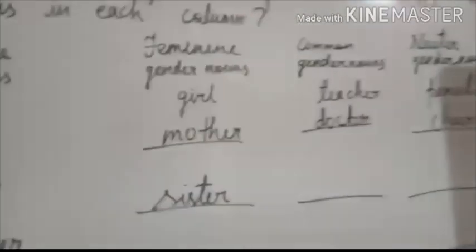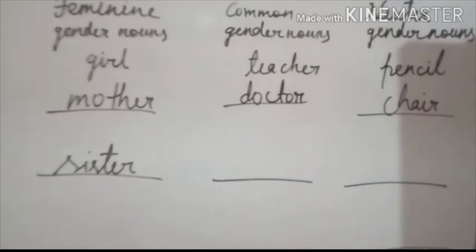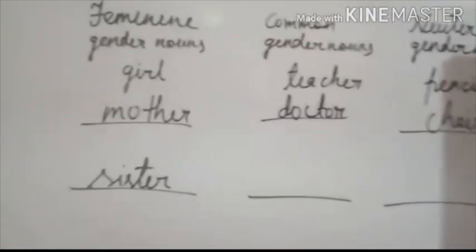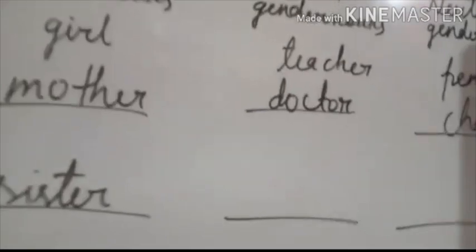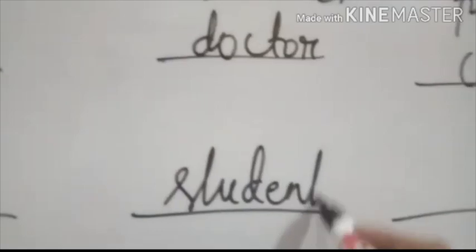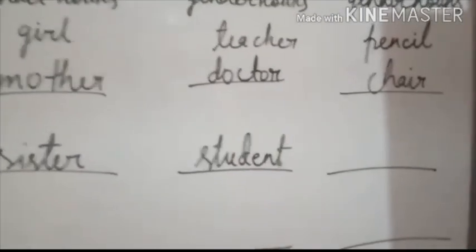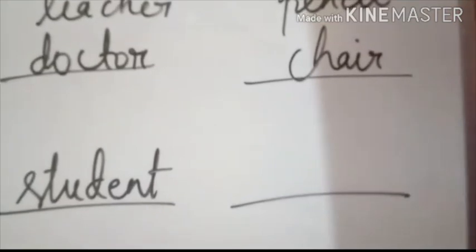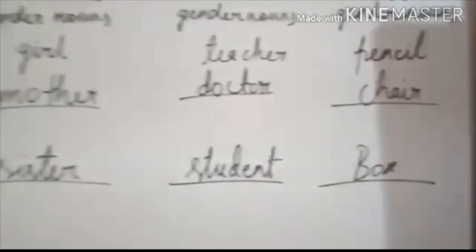Okay, understand, students? And now in common gender noun we can write any common name here. So thinking about what we write in common gender, we can write here student, S-T-U-D-E-N-T, because student is a common name. And in neuter gender noun we can write here pencil already, chair, here we can write box, any kind of box, because box is a non-living object.